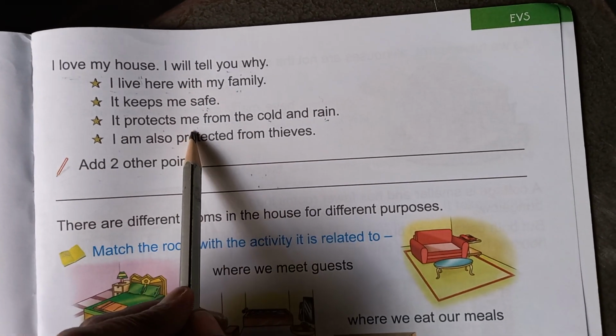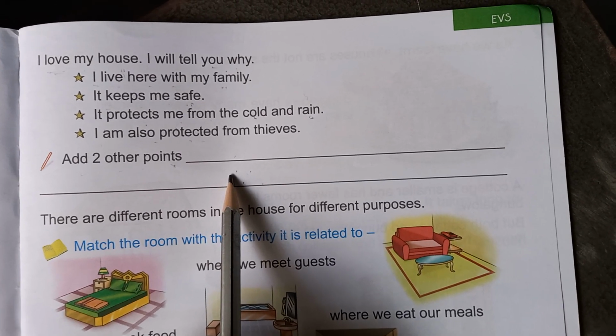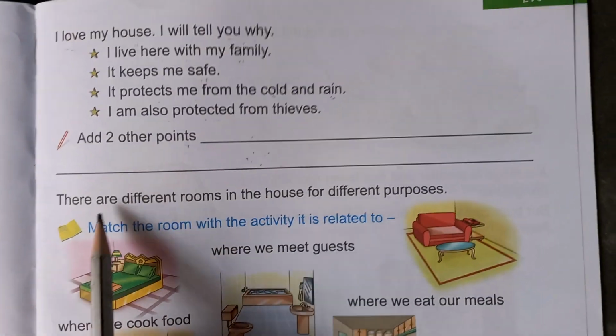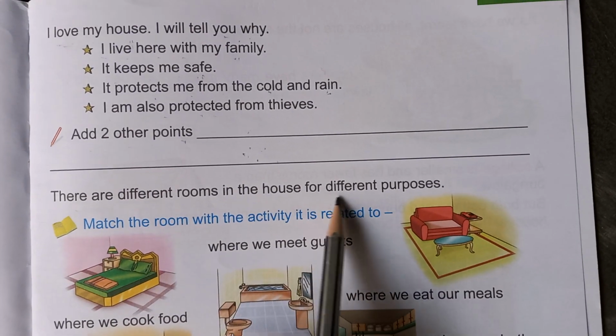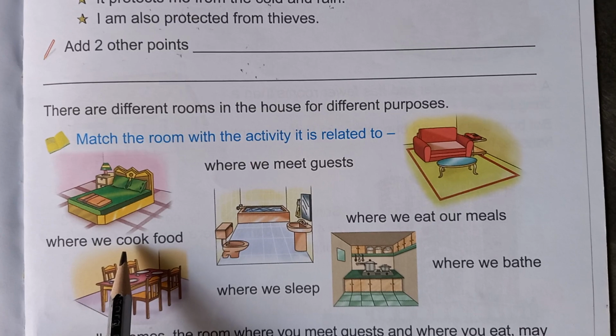Here I told my reason. Here you have to add 2 more points. Why I love my house and why it is very safe to me. There are different rooms in the house for different purposes. Now come to the next. Now this is what we have learnt about the houses.